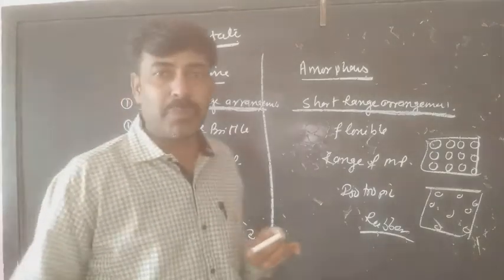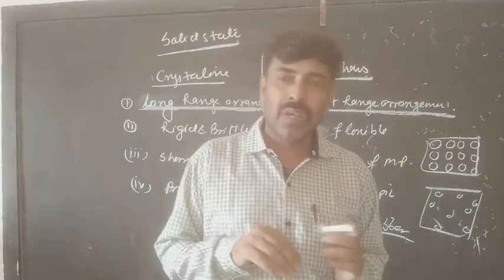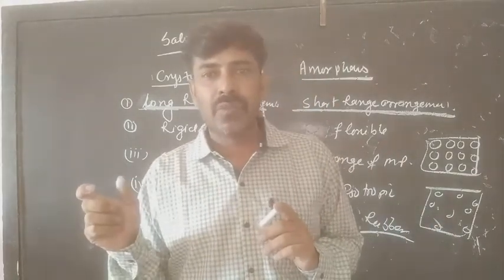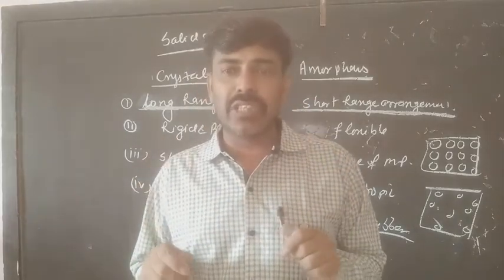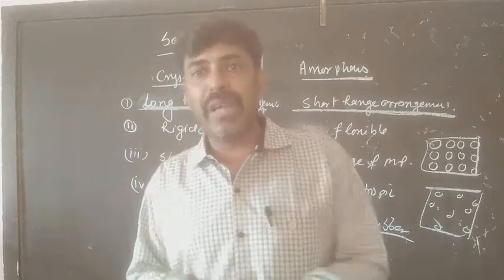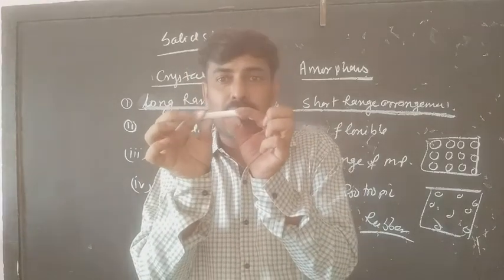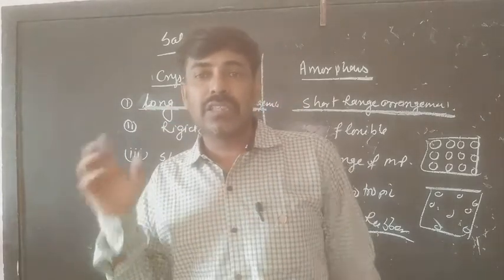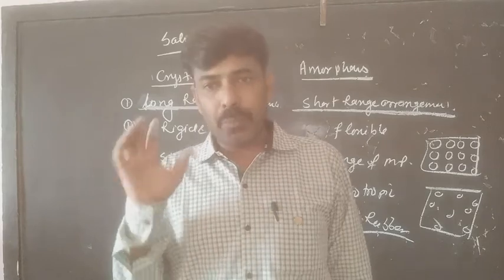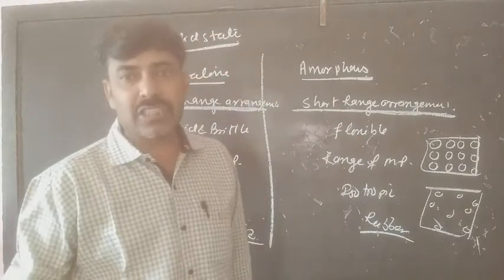Rigid means the system is not going to change its shape; it will try to maintain its shape. And the second one, brittle, means that if you apply a greater amount of force, it will not change its shape but will break itself. अगर इस चॉक को हम शेप बदलने की कोशिश करें, हम इस पर प्रेशर दबाएं, तो क्या होगा, ये चॉक टूट जाएगा, अपने शेप को बदलेगा नहीं. That is called the brittle nature. So it is brittle by nature, whereas the amorphous one is flexible by nature.